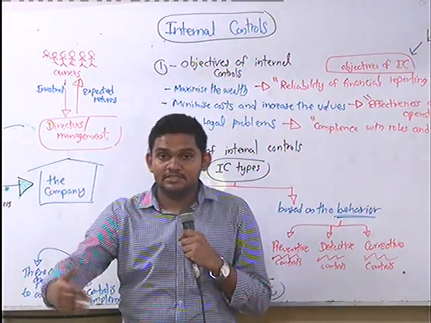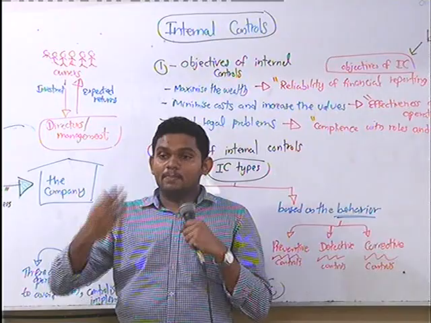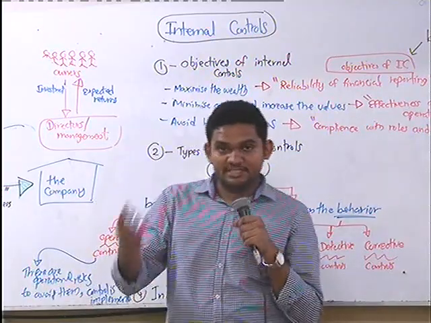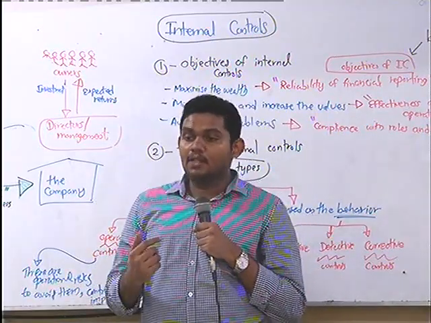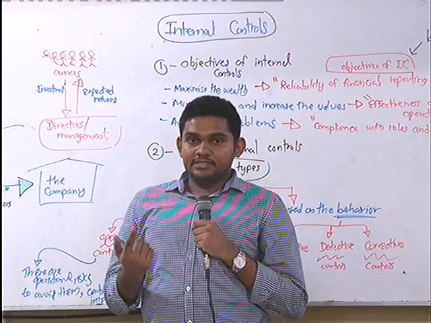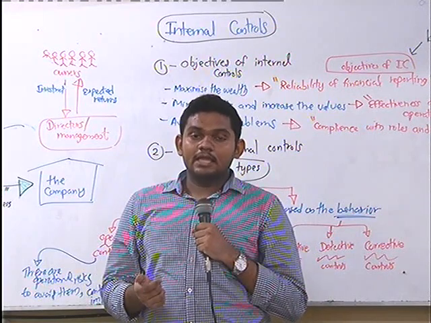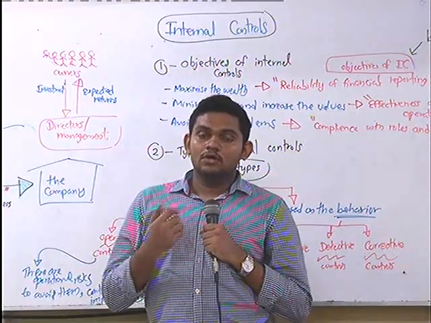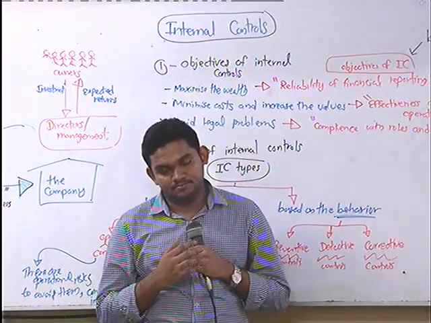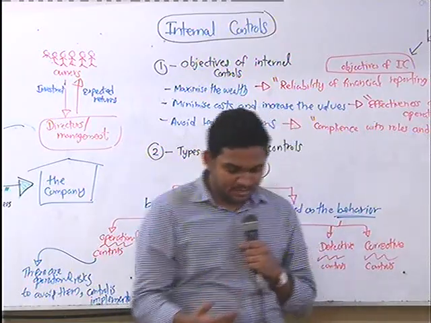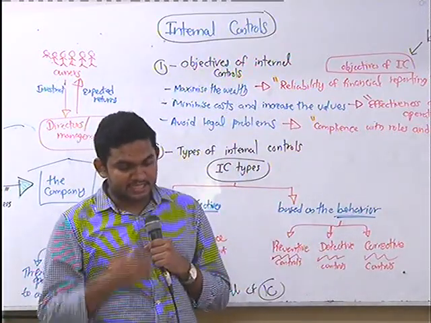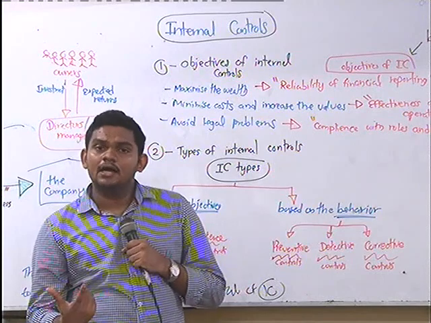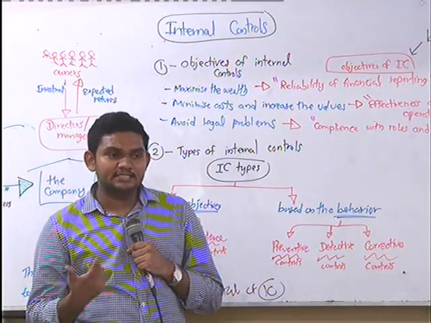The machinery is breaking down while operating. The sewing machine, write an example: the sewing machine is breaking down while operating. That's a risk. So what is the control you can do? What is the control you can have?